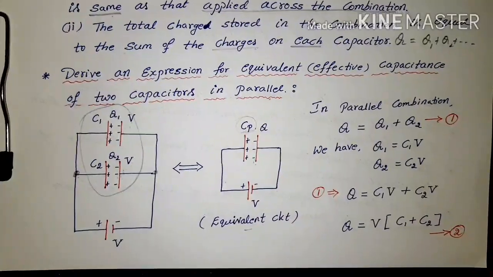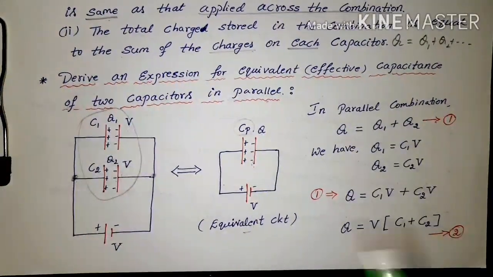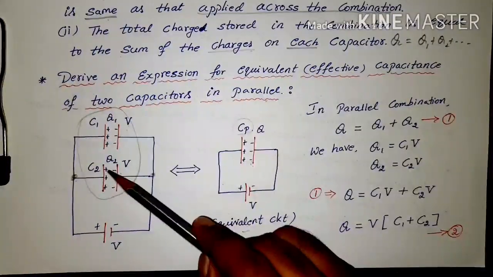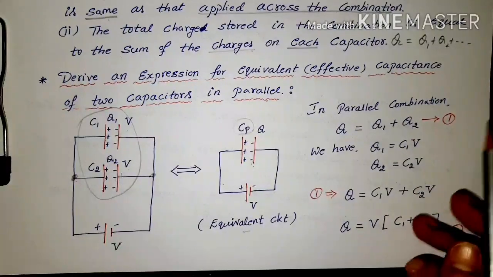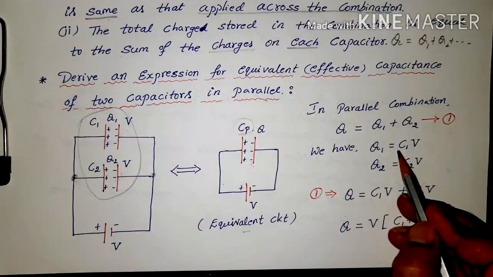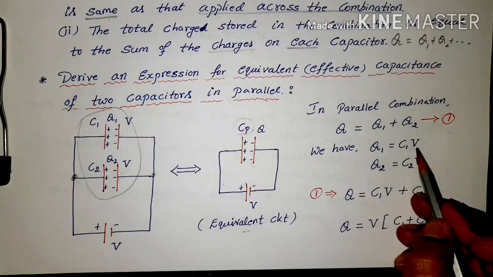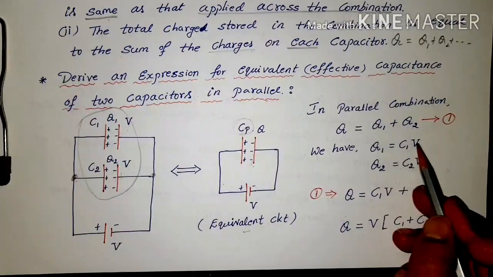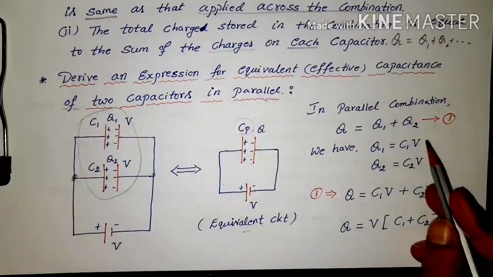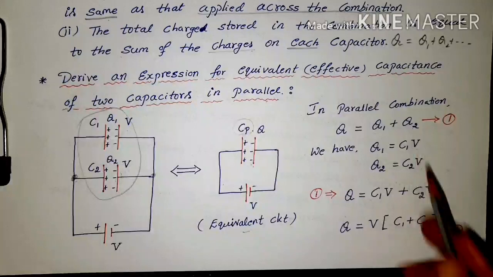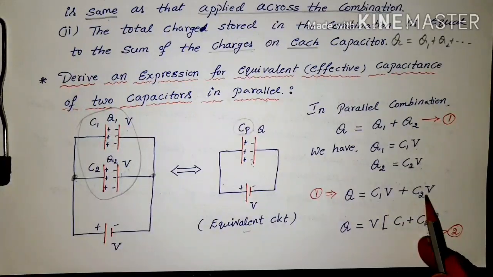In parallel combination, the charges are different, so the total charge is Q1 plus Q2, call it equation 1. From the formula of capacitance, C is equal to Q by V, therefore Q1 becomes C1V and Q2 becomes C2V. Since V is the same, it's not V1 and V2. Substitute the Q1 and Q2 values in equation 1: C1V plus C2V. Take V common, so Q is V times C1 plus C2. Call it equation 2.